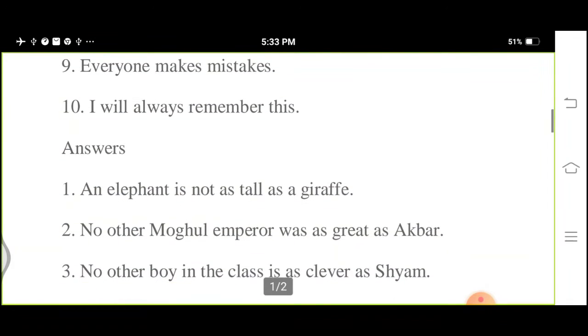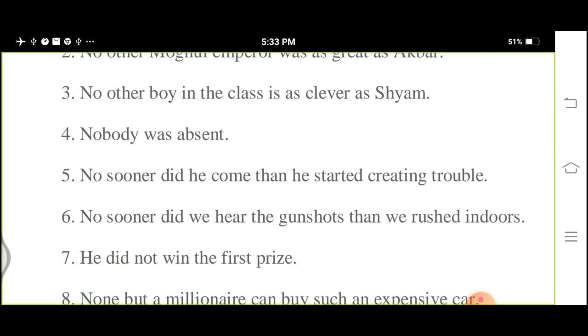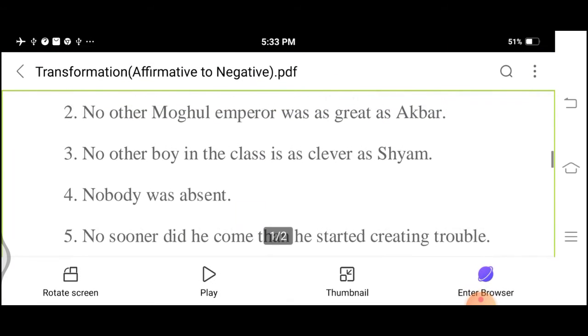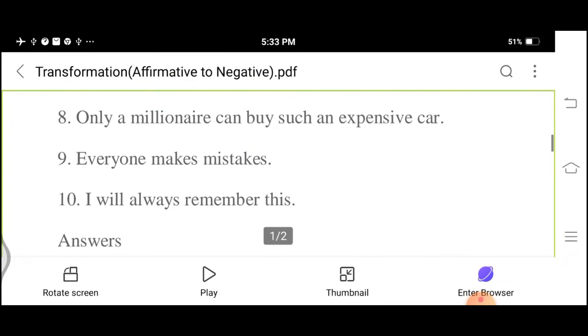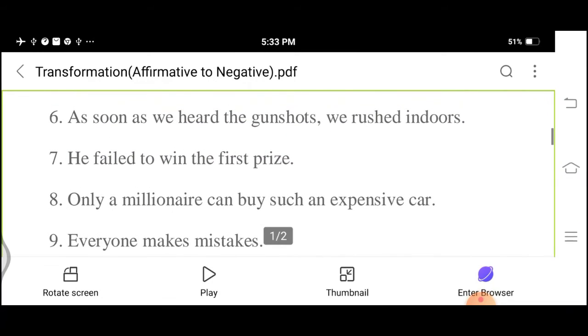Let us see the answer: no sooner did we hear the gunshots than we rushed indoors. The same pattern as the fifth one. Because we have to use did, at the time of making negative sentence, we will use the first form of the verb.